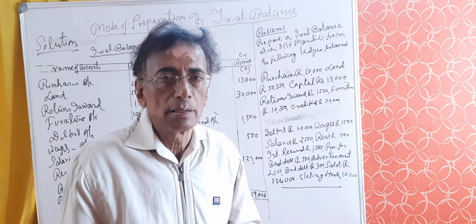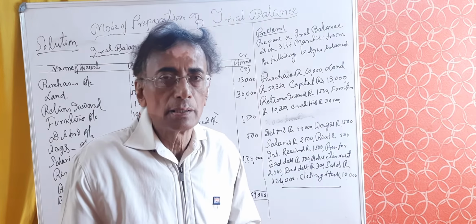Prepare a trial balance as on 31st March 21 from the following ledger balances. What are the balances? Purchase account 60,000, land 50,350, capital account 13,000, returns inward 1,500, furniture account 10,350, and creditors 30,000.